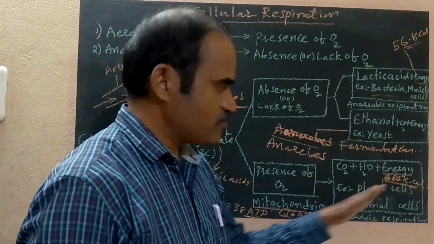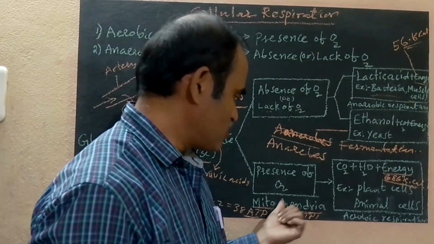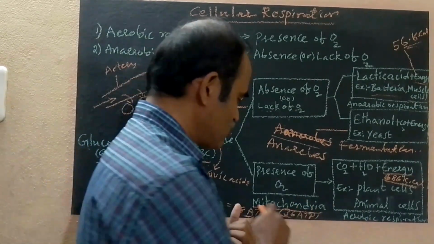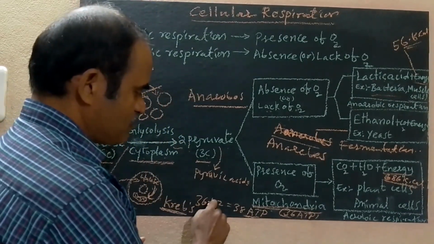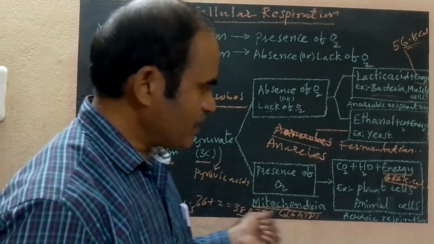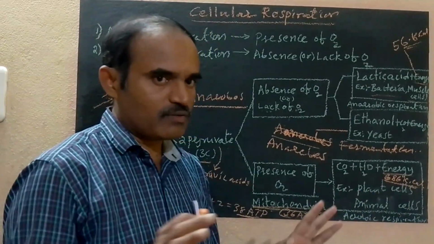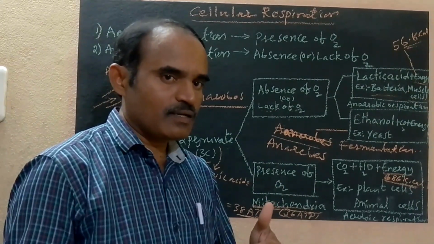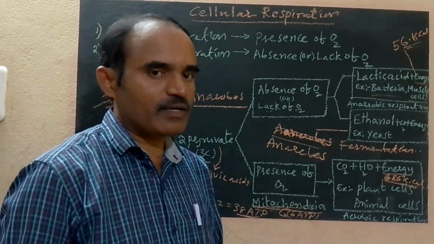And the next one, in the presence of oxygen, 686 kilocalories of energy is produced. The second phase of respiration takes place in mitochondria. It is also called the Krebs cycle. 36 plus 2, total 38 ATPs are produced, equal to 686 kilocalories of energy. So this is about cellular respiration. Next time we'll discuss the differences between aerobic and anaerobic respiration.